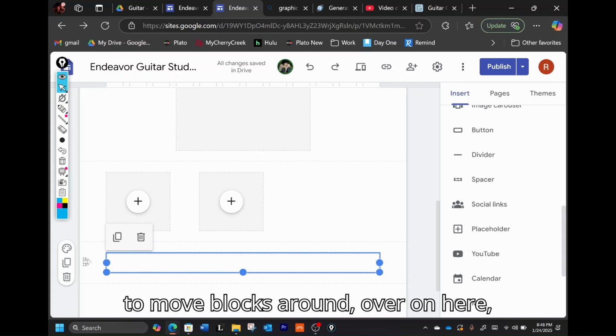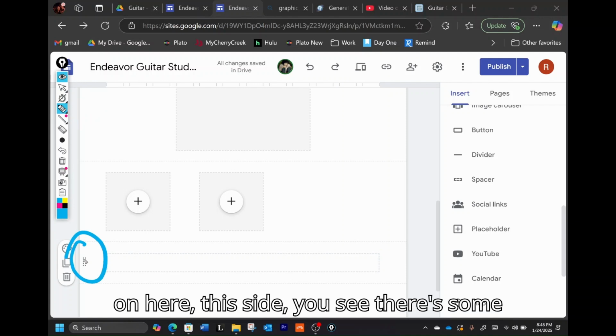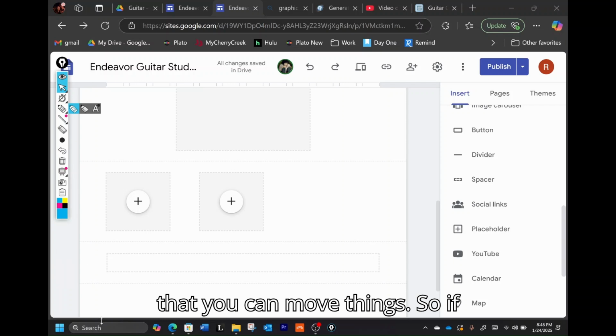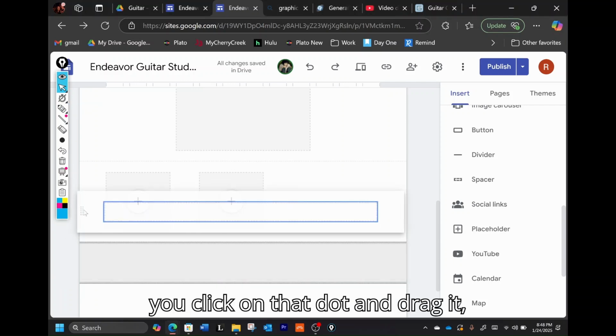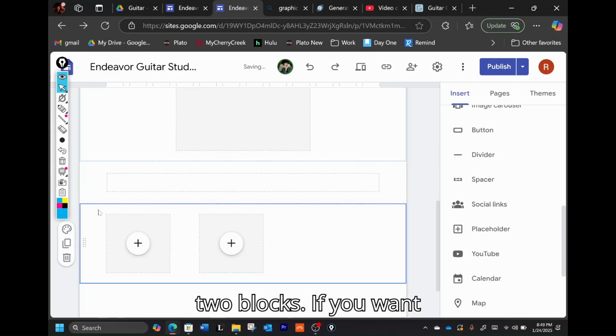Now, to move blocks around, over on this side, you see there's some dots. Those dots are just telling you that you can move things. So if you click on that dot and drag it, you can drag that spacer in between these two blocks.